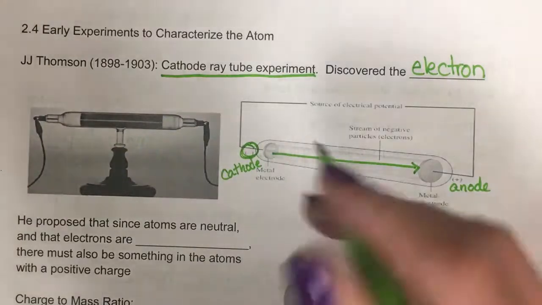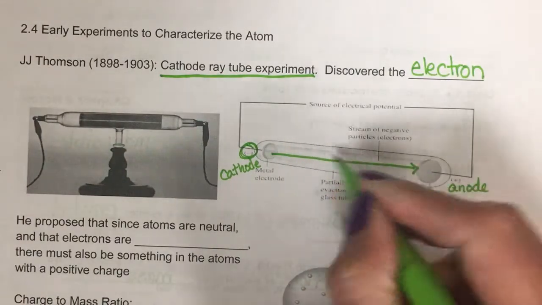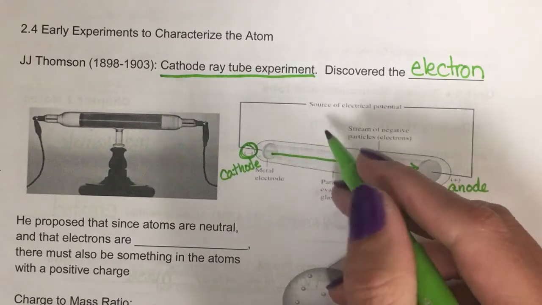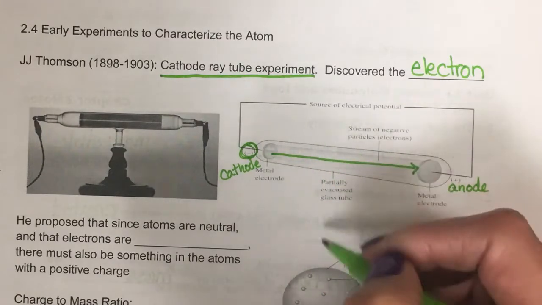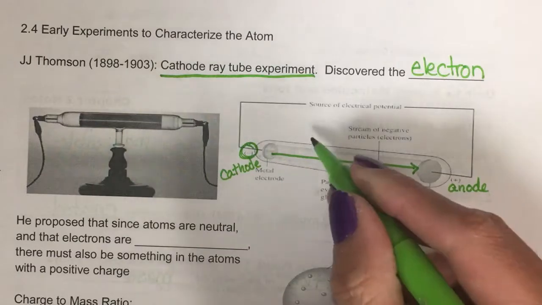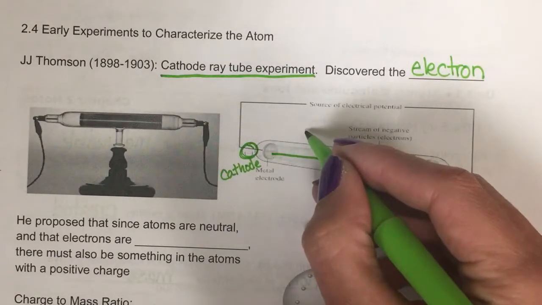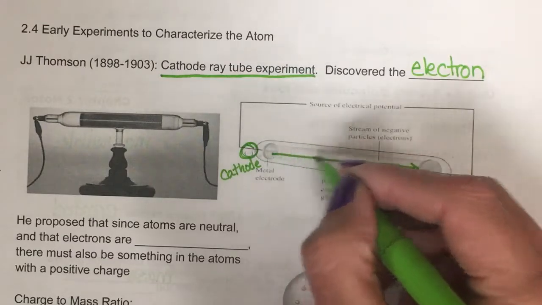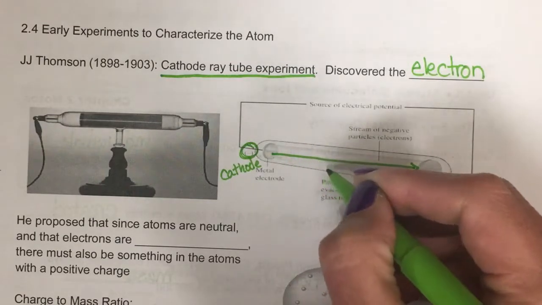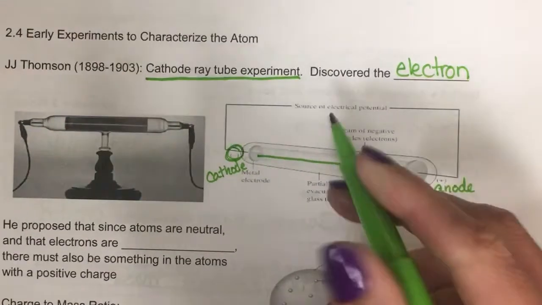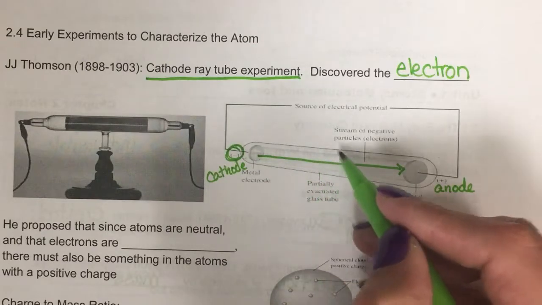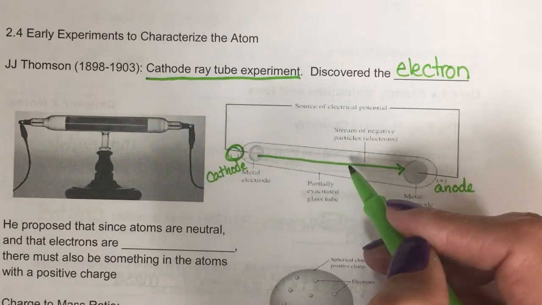Now, these are negatively charged particles that are moving across, and what J.J. Thomson did is he did a series of different experiments with this tube, but what he found is if he took a negatively charged plate or a negatively charged magnet, that these negatively charged particles would move away from the negative plate. If he put a positive plate here, the negative particles would move towards the positive plate.